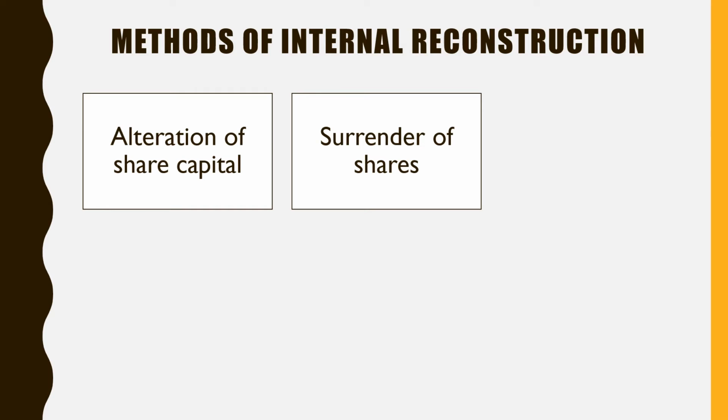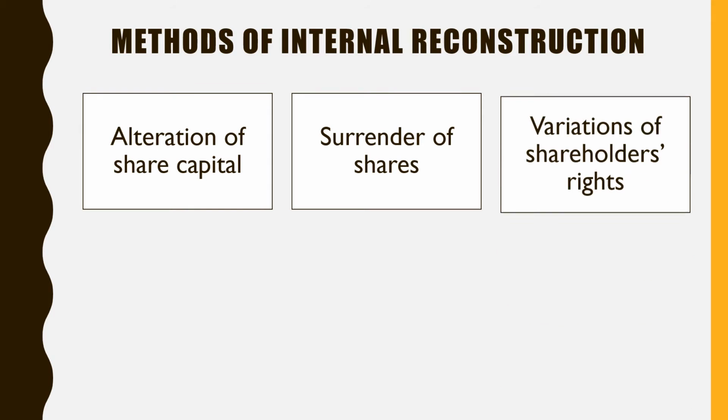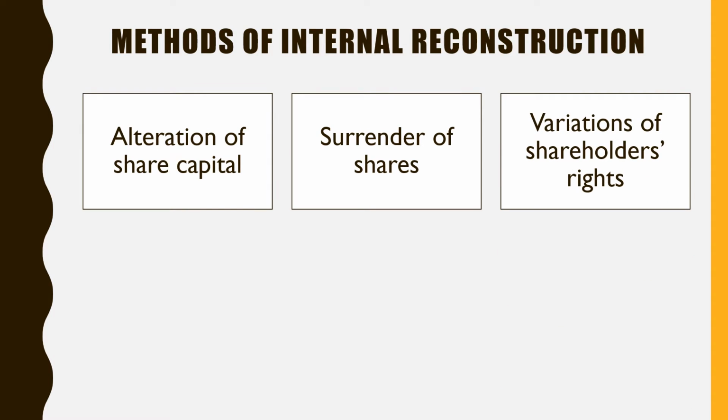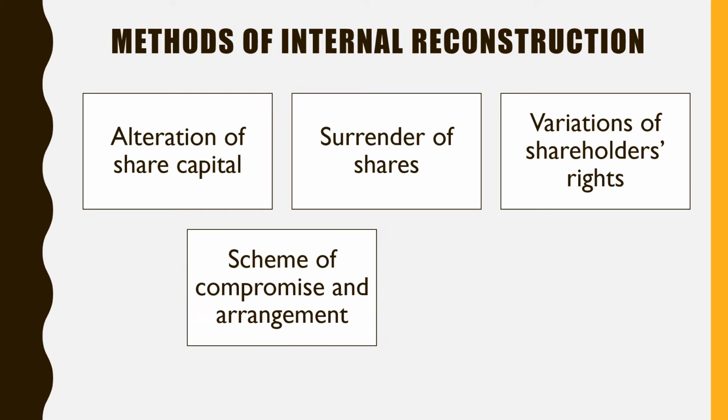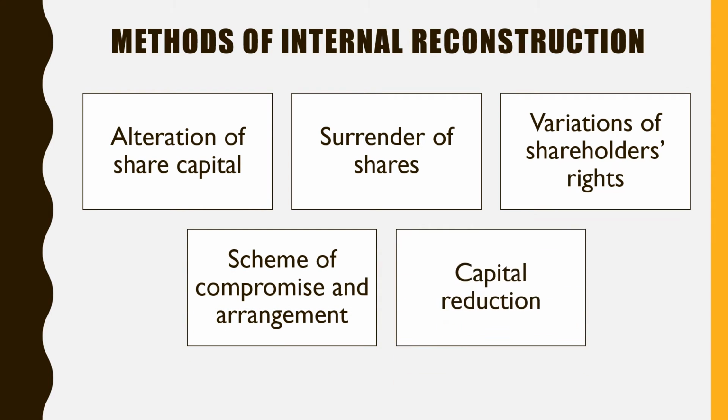The first method is alteration of share capital, that means change in share capital. Second is surrender of shares, then variation of shareholders' rights, then scheme of compromise and arrangement, and then capital reduction. So there are 5 methods of internal reconstruction.